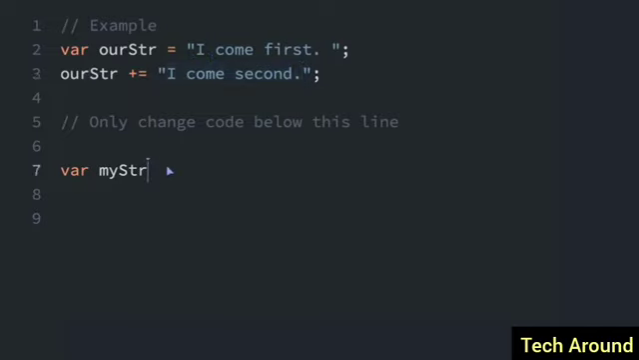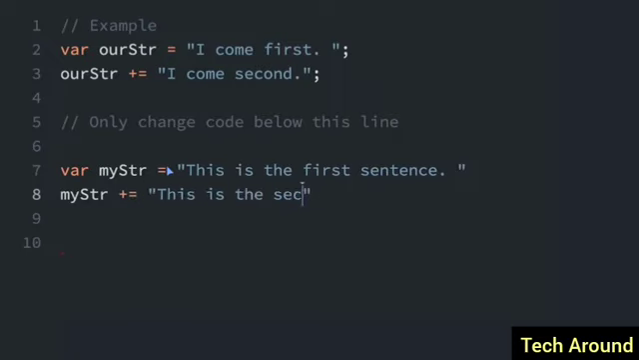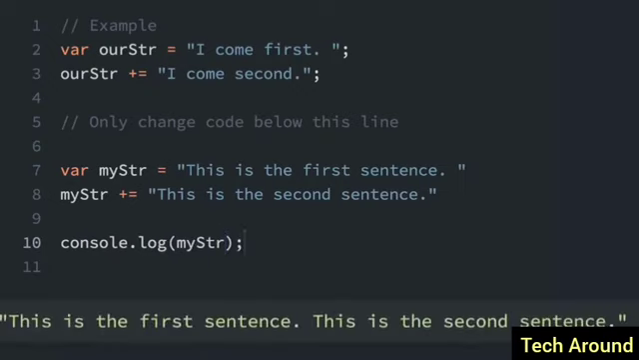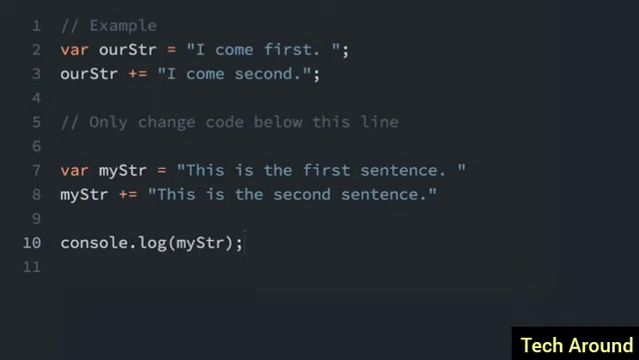Let's do another example down here. myString equals "This is the first sentence," and then I'll put a space at the end, because we're going to do myString plus equals "This is the second sentence." Now, if I just do a console.log here of myString, we should see that those sentences have gone together. This is the first sentence. This is the second sentence. Good.